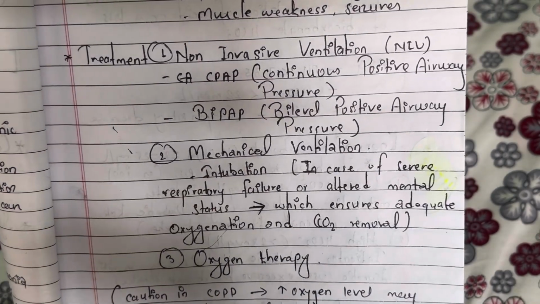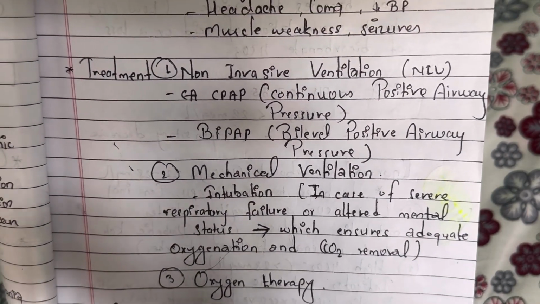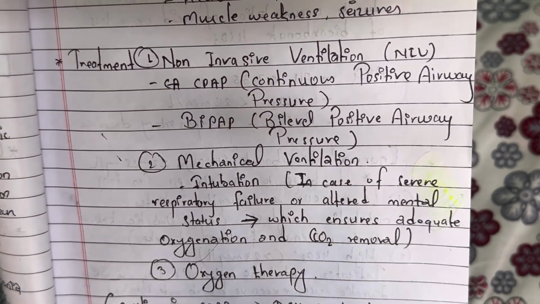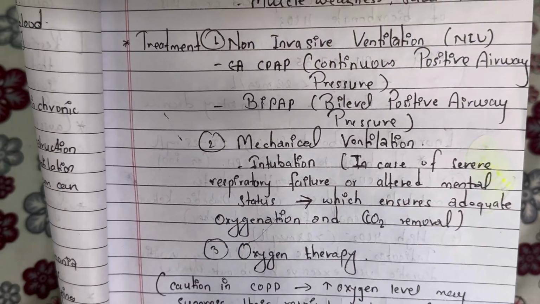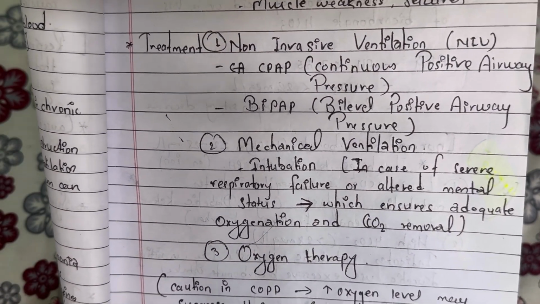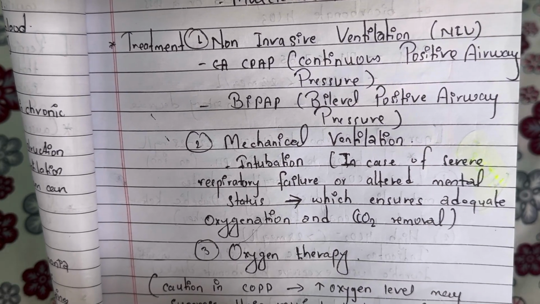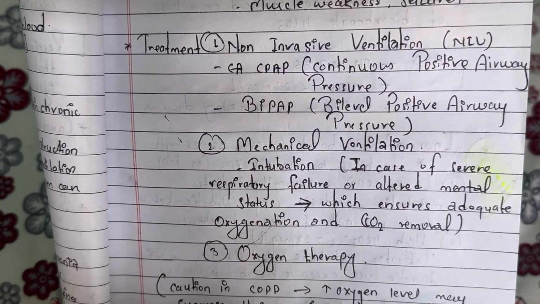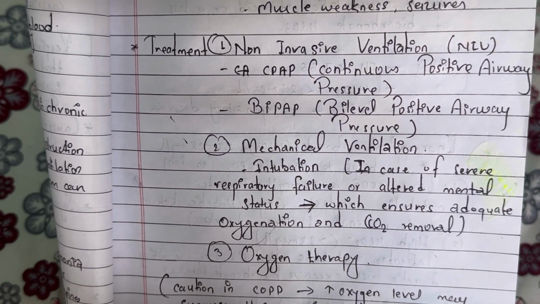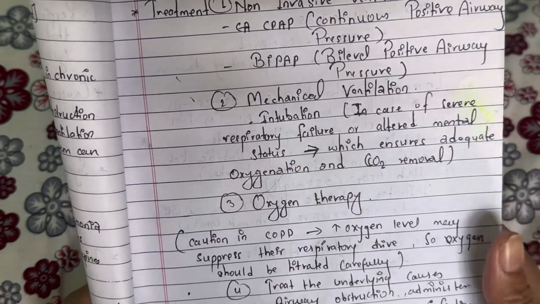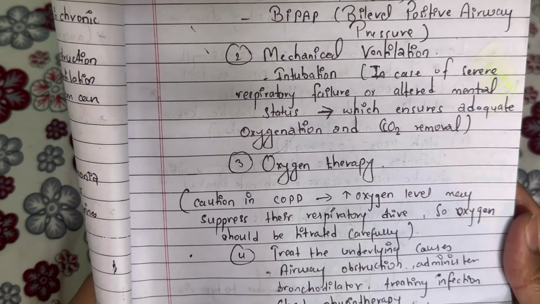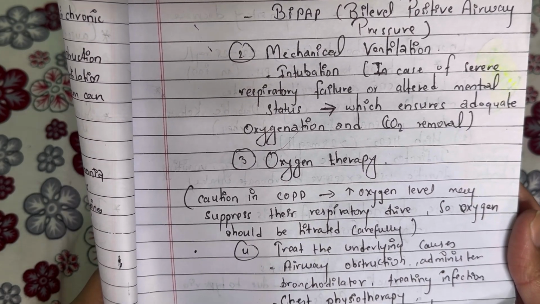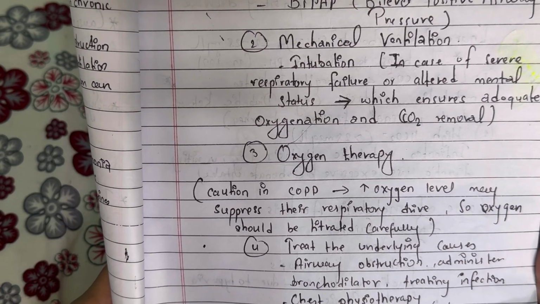In case of non-invasive ventilation, we use CPAP and BiPAP, which help to remove unnecessary carbon dioxide from the blood. And in case of mechanical ventilation, we intubate the patient. It's used in case of severe respiratory failure or altered mental status. After analyzing the arterial blood gas of the patient, these treatments are the options. So the caution in COPD is that an increased level of oxygen may suppress the respiratory drive, so we use a limited amount of oxygen in case of COPD.